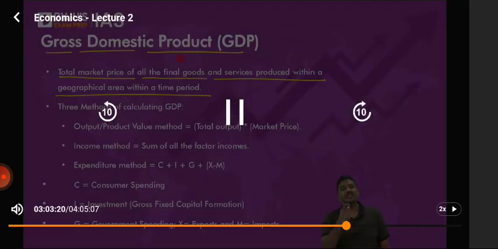Point number 2. How do we measure GDP? How do we calculate a GDP? And before going forward, who calculates it? Who will give the data to you? There is a ministry called as Ministry of Statistics and Program Implementation.